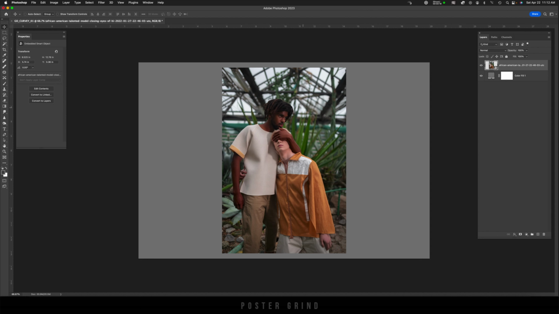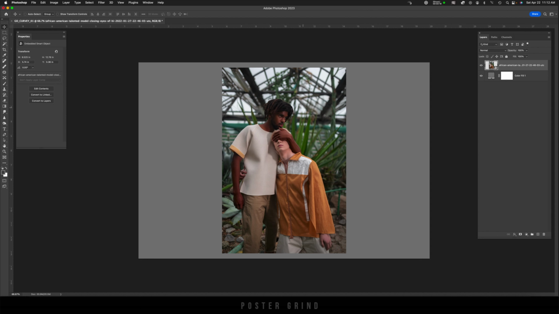So I'm just going to go up to select, and then I'm going to go to select subject, let it do its thing. Once the selection's made, I'm just going to hit the mask button, and now our background has been taken away. I'm going to hit Command T on my keyboard and crop this guy in and his girl in like so. Something like that.